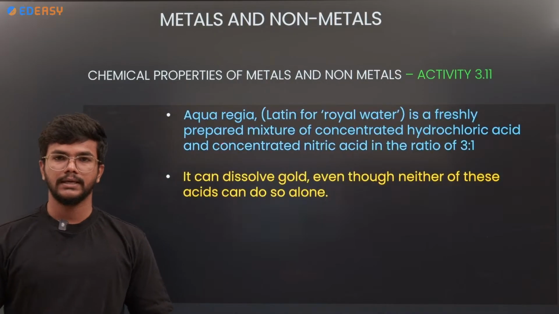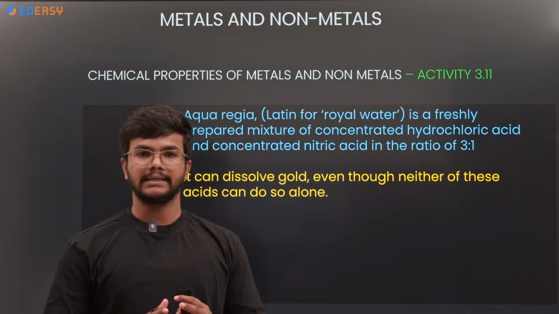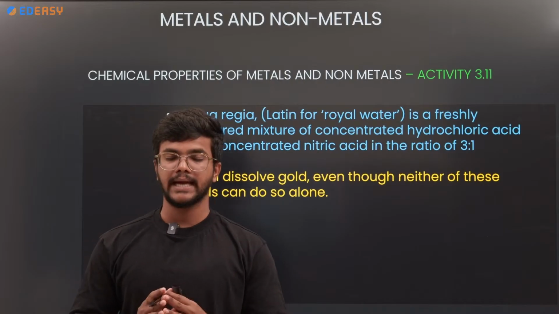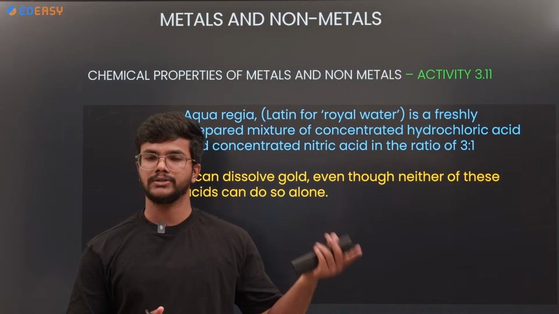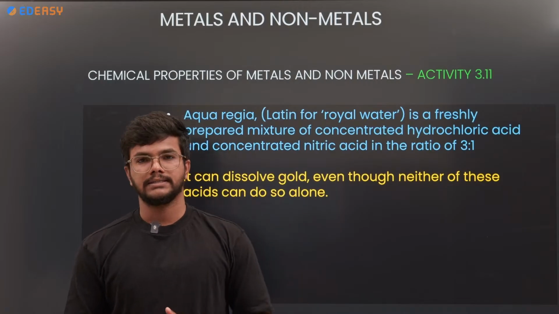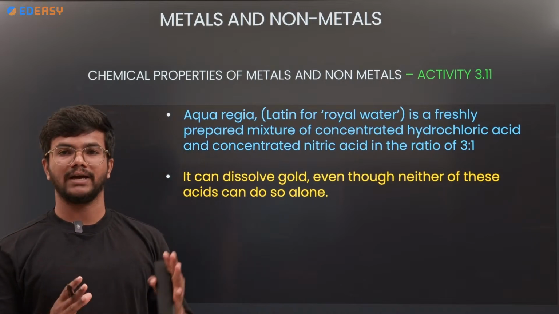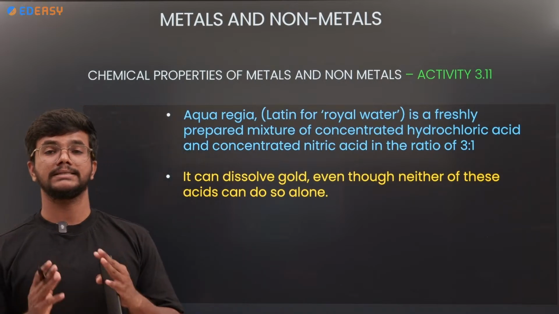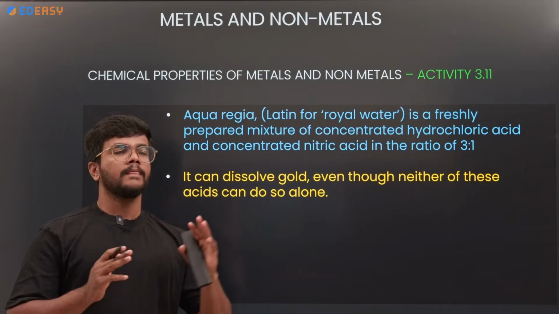Next is aqua regia. Gold and platinum are unreactive metals. They won't react with water, oxygen, and acids like dilute sulfuric acid or HCl. But they can be dissolved with the help of aqua regia. What is aqua regia? It is also called royal water in Latin.